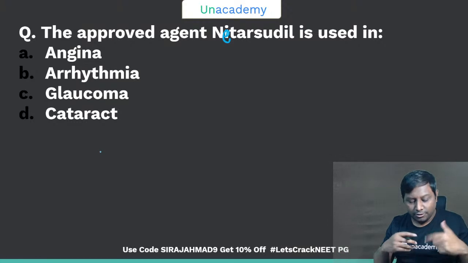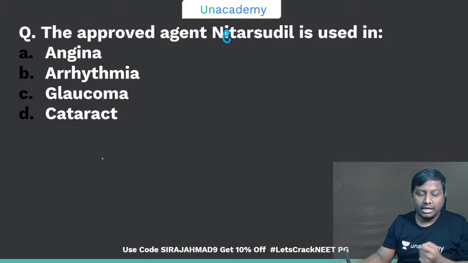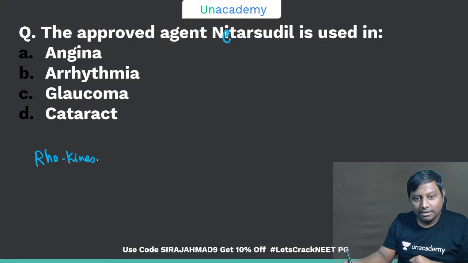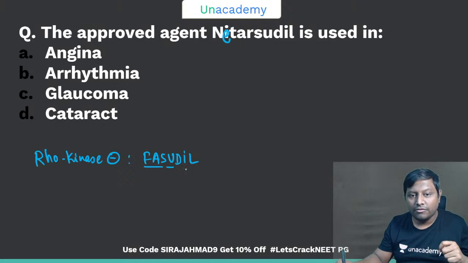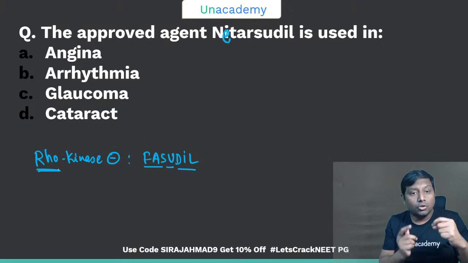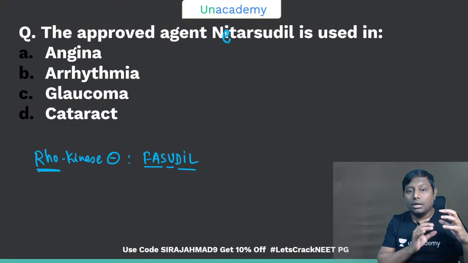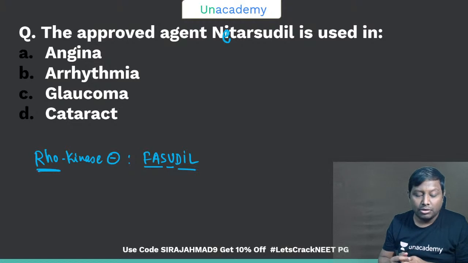Now I'll just try to save some time here because we have to discuss some questions and the time is really less. So remember, there is a Rho kinase inhibitor that is acting on the heart, that is your Fasudil. I have told you how to remember. Fasudil sounds like फंसा हुआ दिल और फंसा हुआ दिल रोता रहता है. So that is a Rho kinase inhibitor. Rho kinase itself is a vasoconstrictor, but when you inhibit it, there will be apparent vasodilatation.